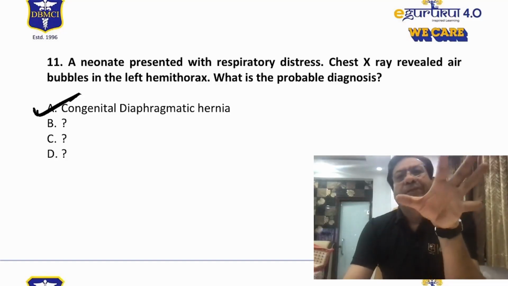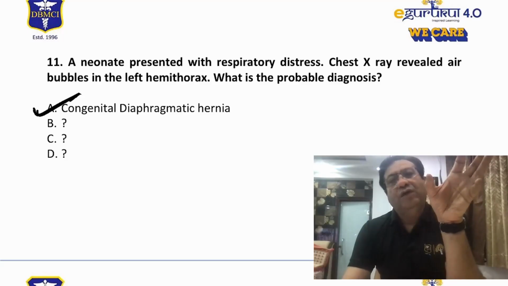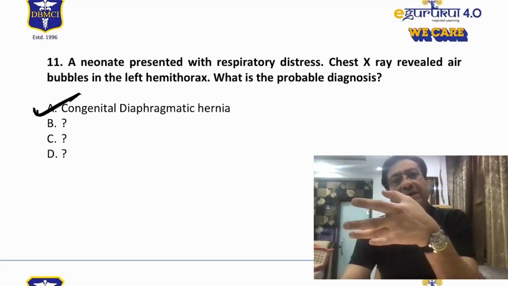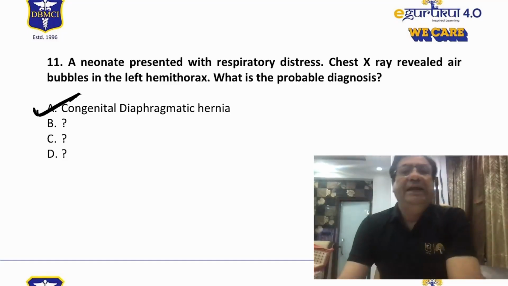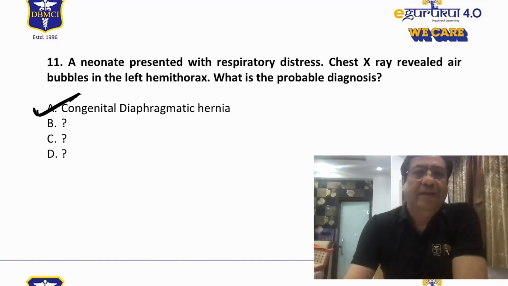So the presence of bowel, air bubbles, or stomach in the chest cavity on an X-ray will usually be indicative of a child having a diaphragmatic hernia.